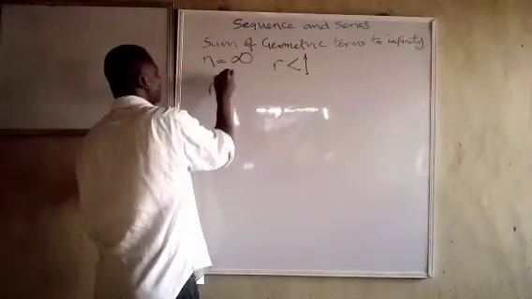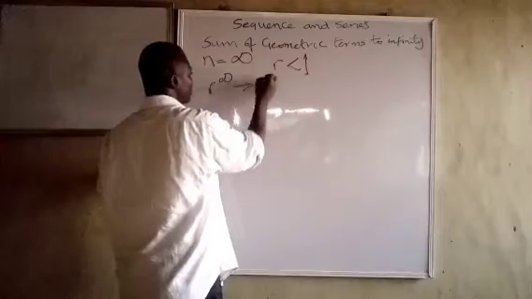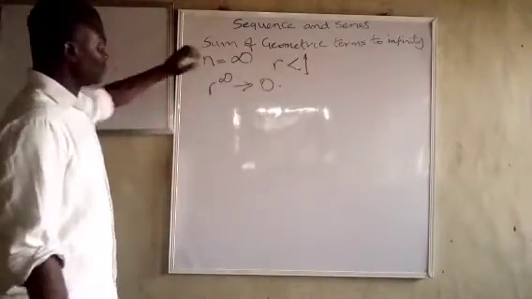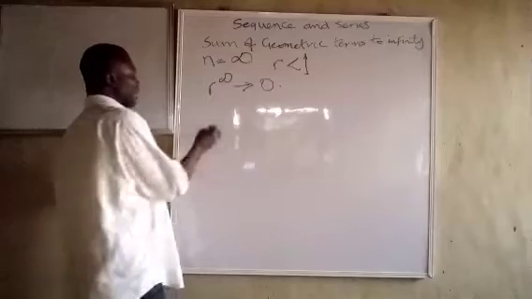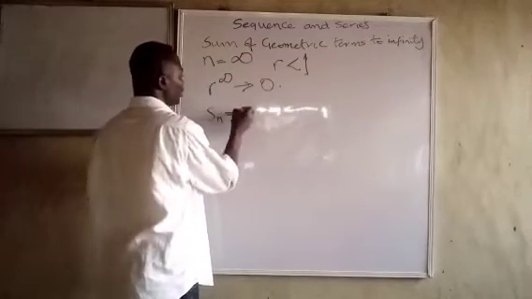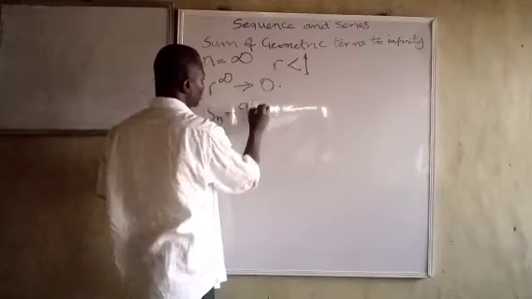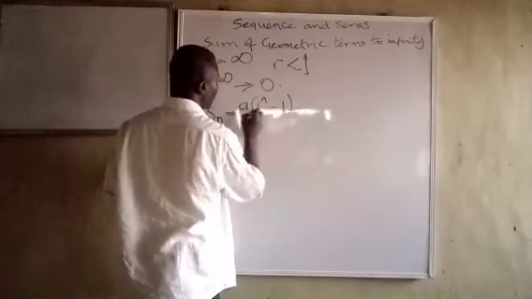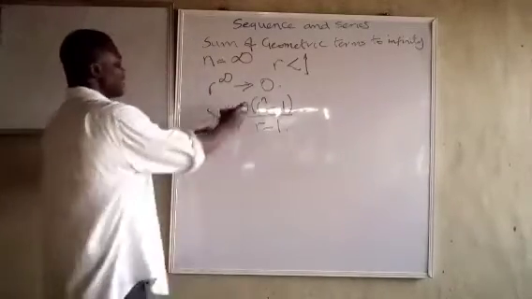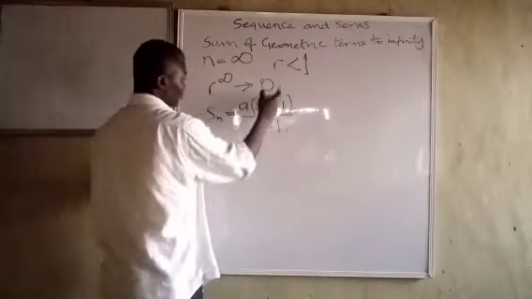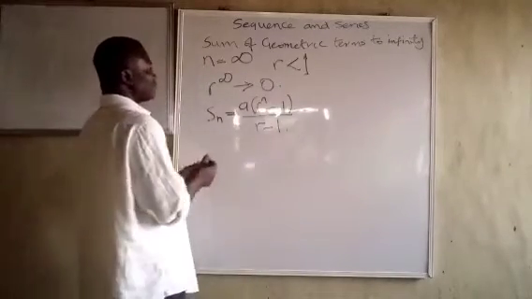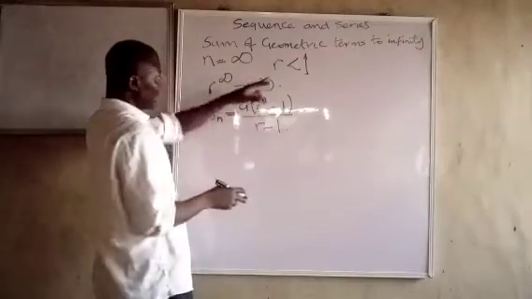That is, r raised to power infinity will tend to 0. Now, we find from the formula that Sn for GP is equal to a into r raised to power n minus 1 over r minus 1. Now, in this instance, r raised to power n will tend to 0, and r is less than 1 for that to happen.